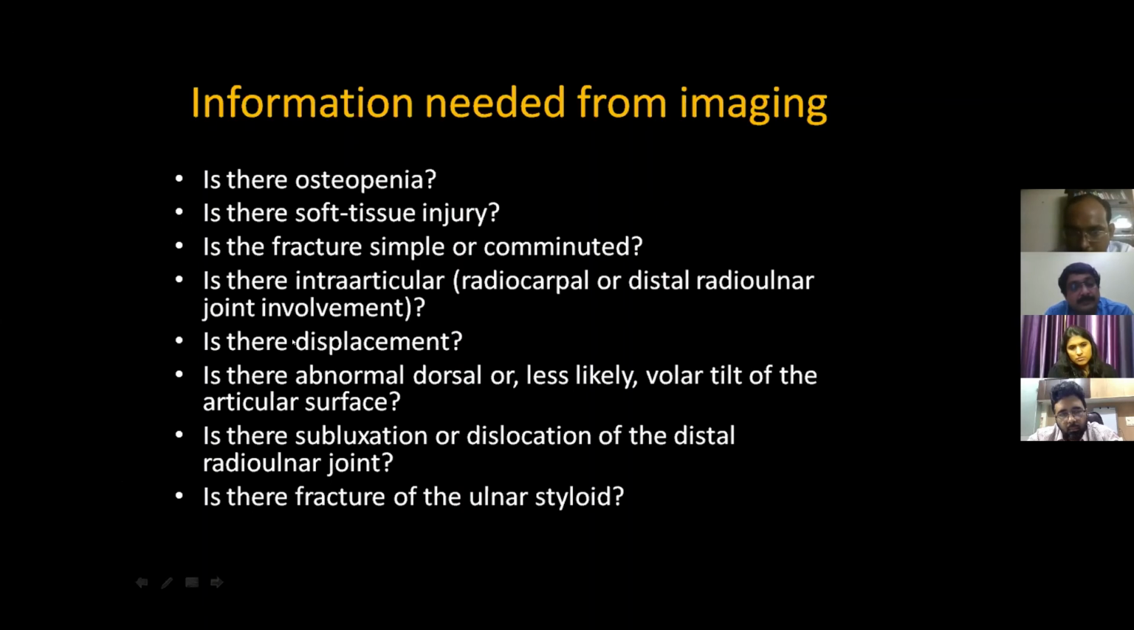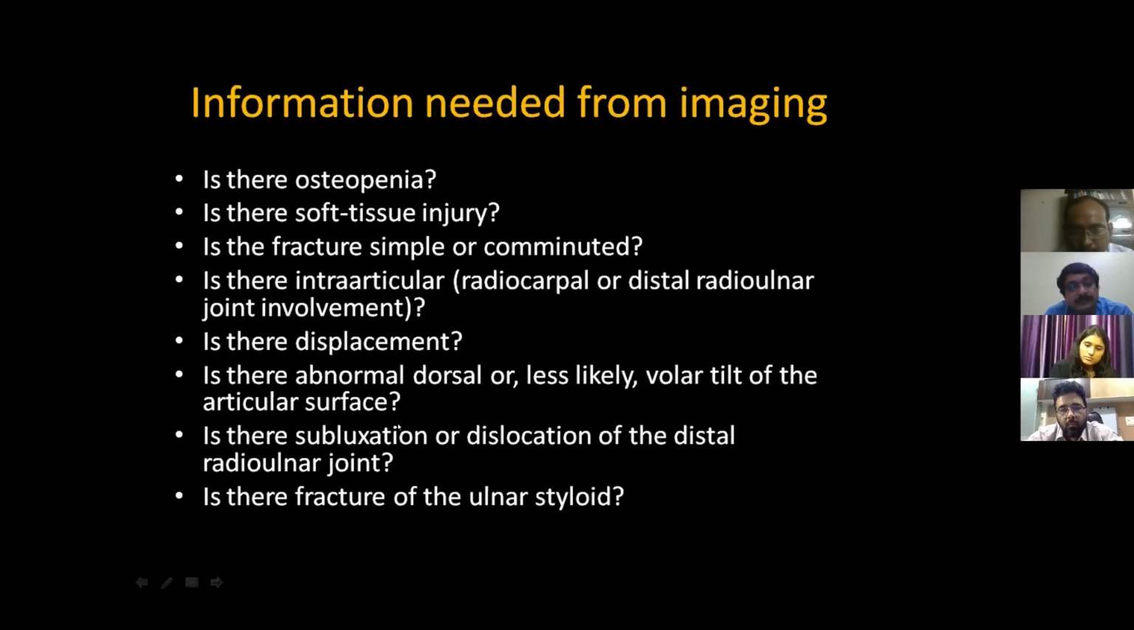We need to see displacement. We have to see whether there is abnormal dorsal or volar tilt. The volar tilt is less likely present. We need to say whether there is subluxation or dislocation of the distal radioulnar joint, which is very important because the management also depends on that. And we also need to say whether there is an ulnar styloid fracture or not.